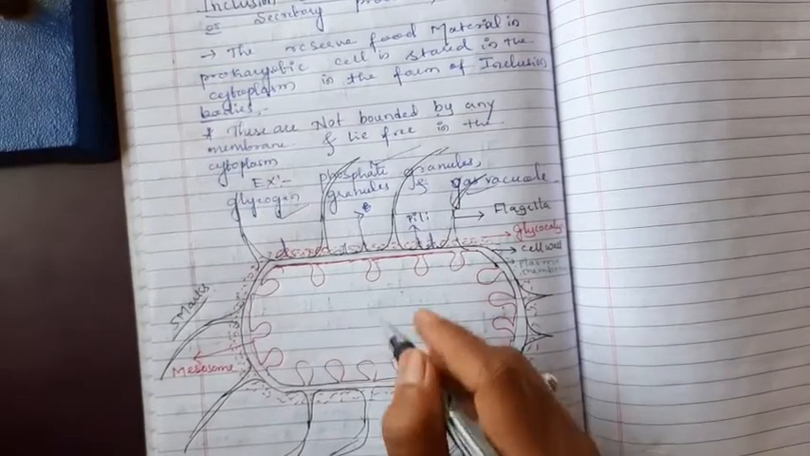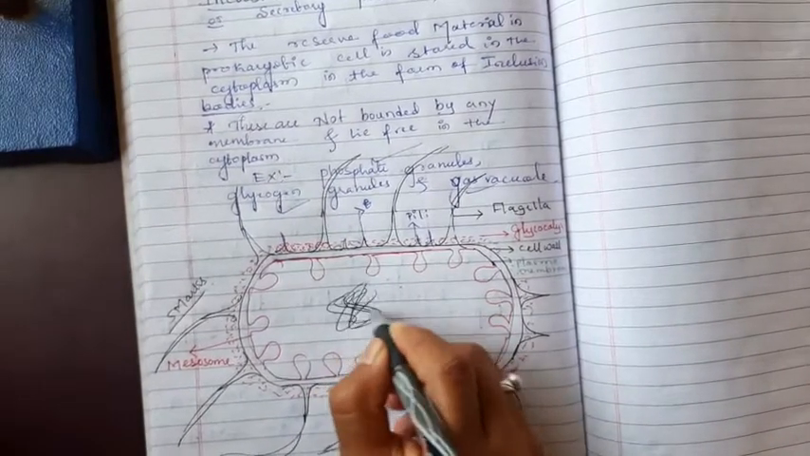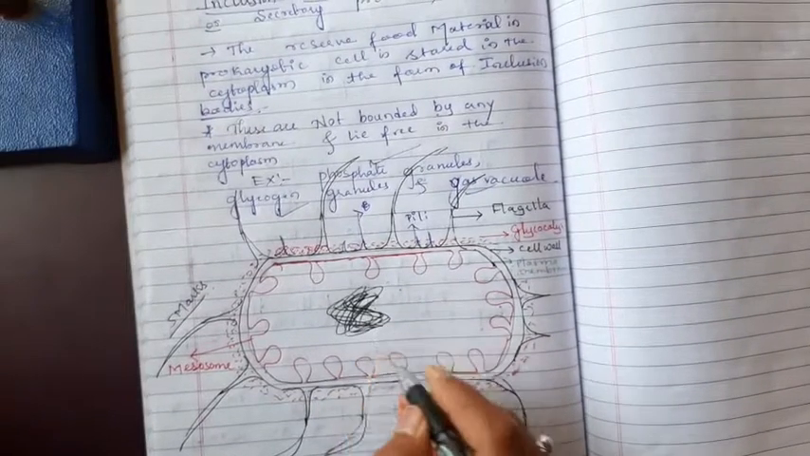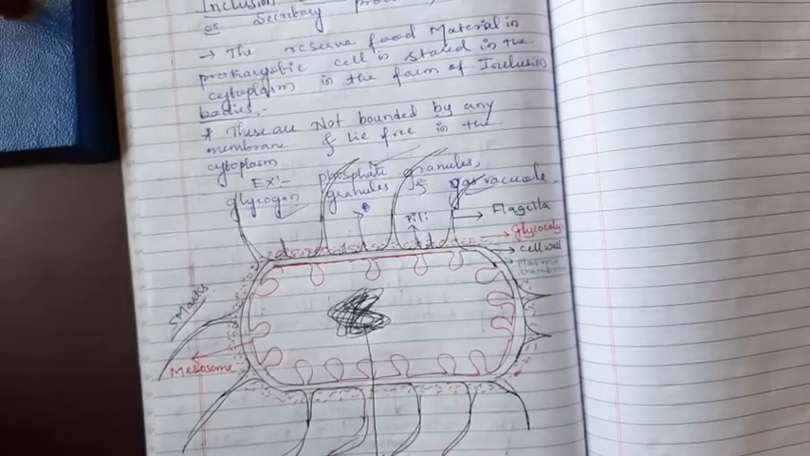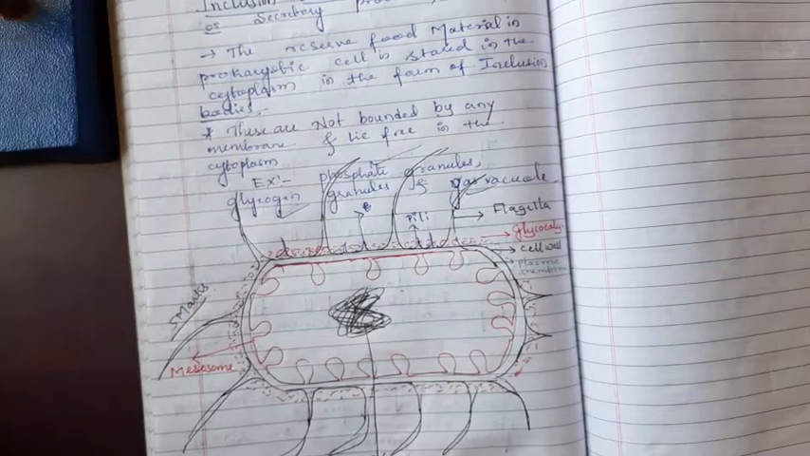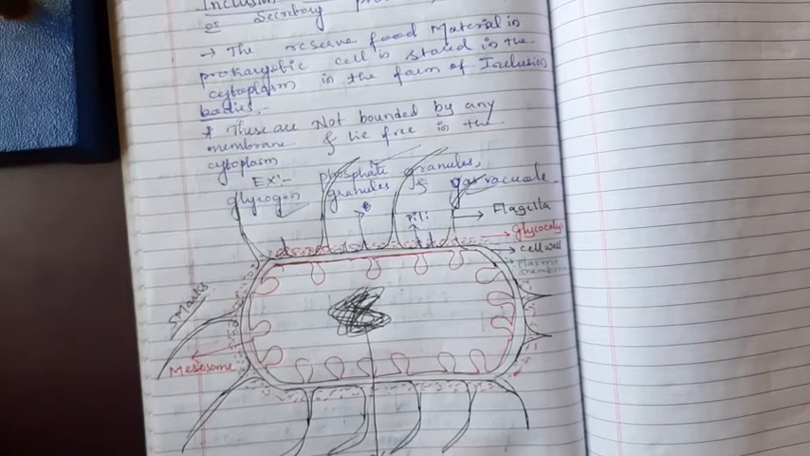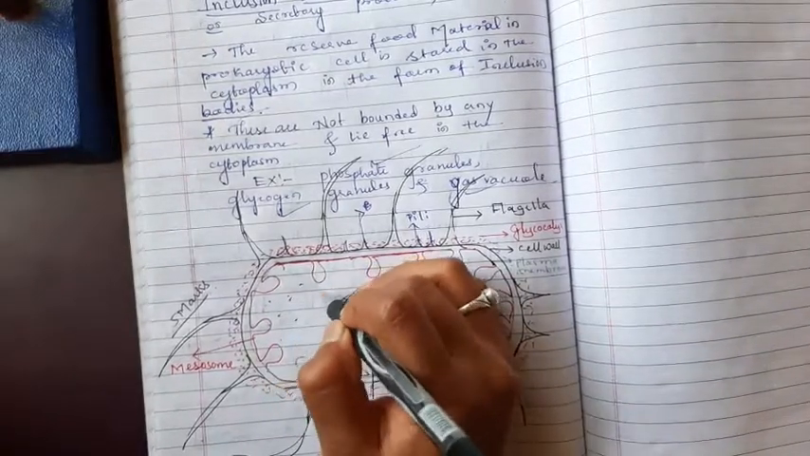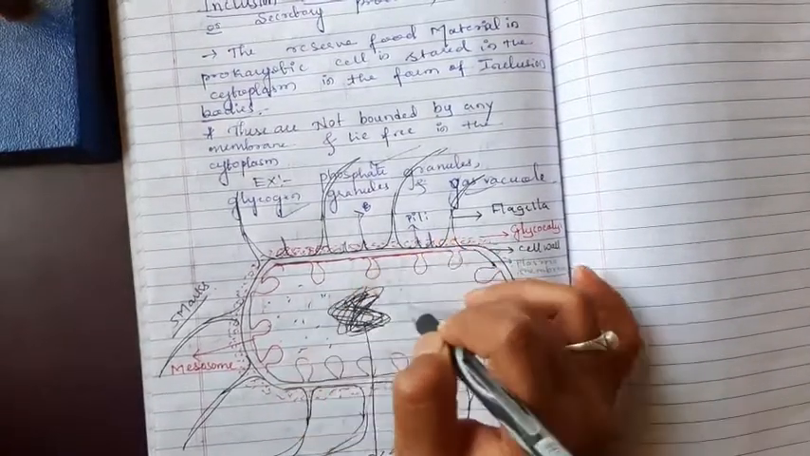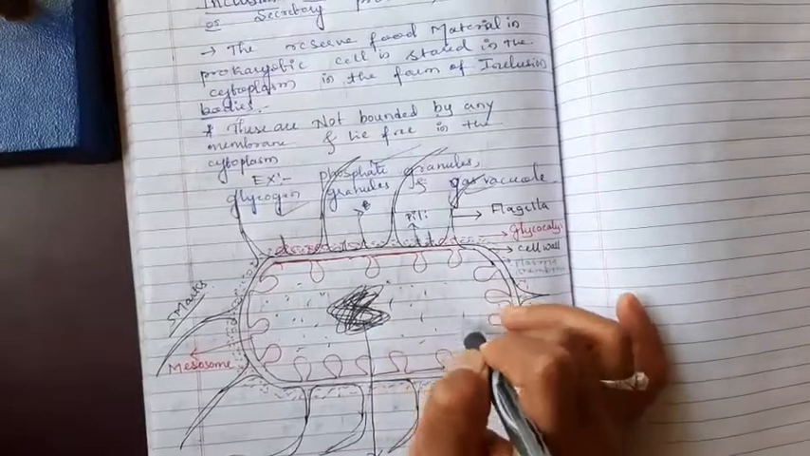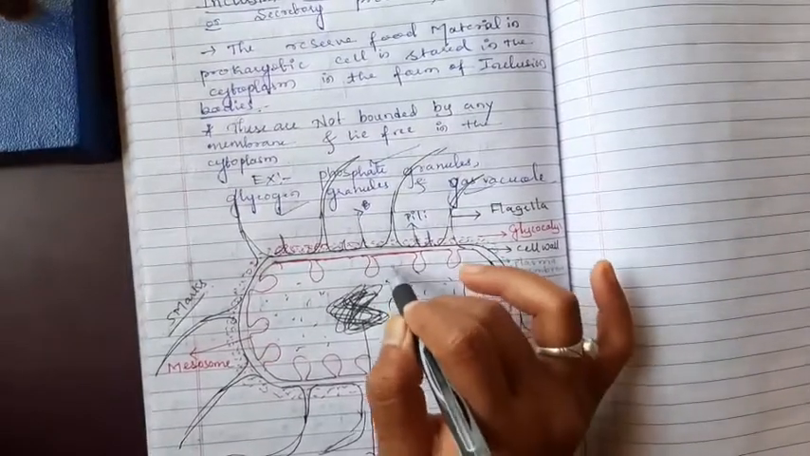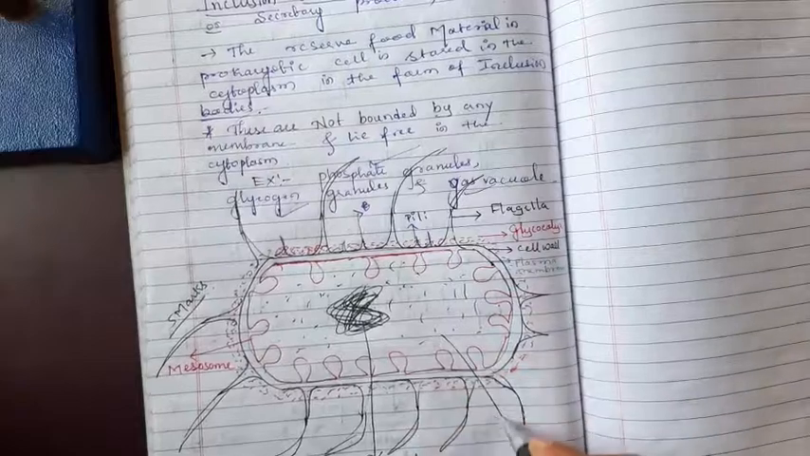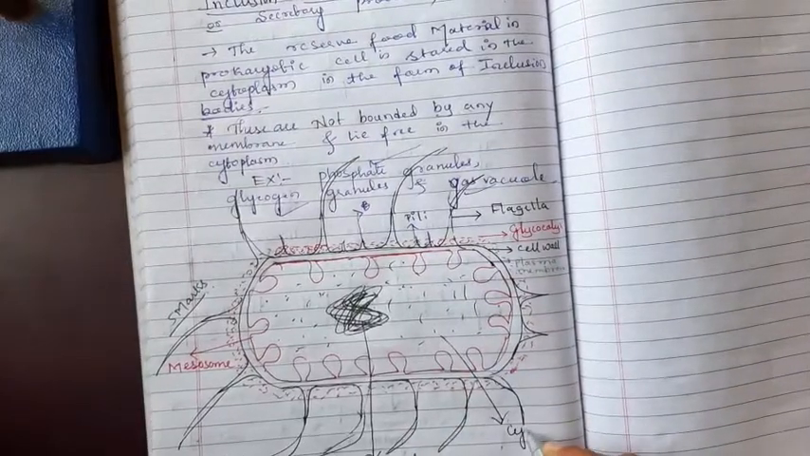And the main thing, the genetic material present inside without any boundary, is known as the nucleoid, or you can just say genetic material. The liquid present around the genetic material, which fills the cell, is known as the cytoplasm.